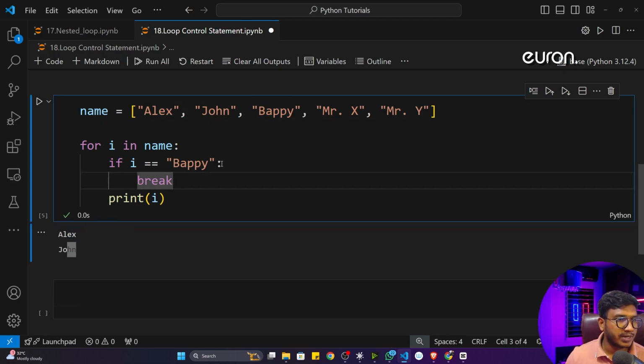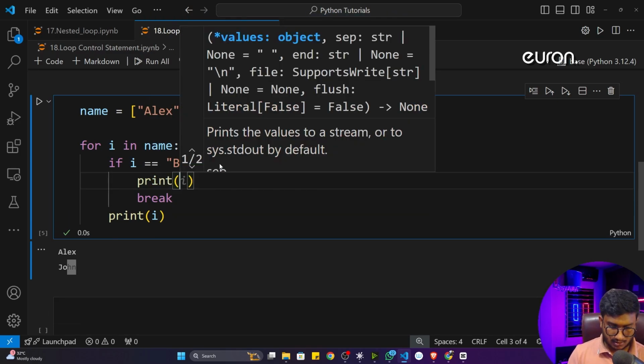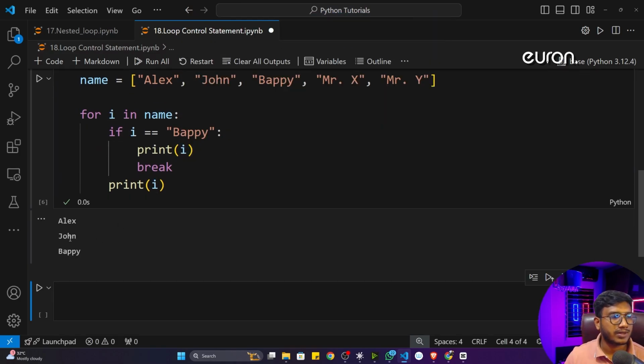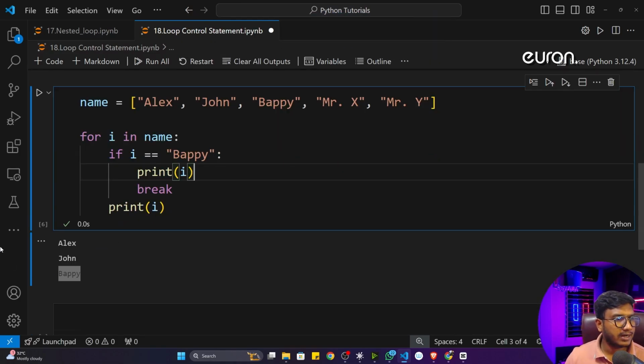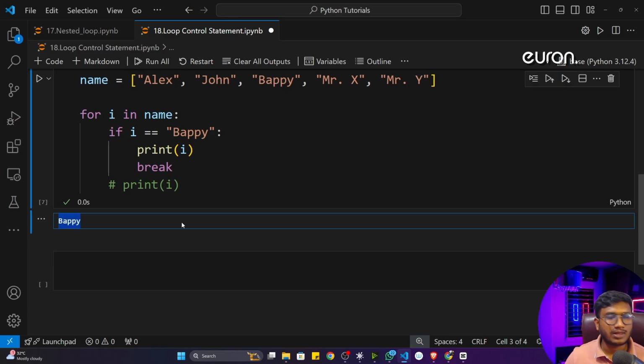But let's say I want to also print my name. What I can do, I can just print it here. So it will print my name, print i, then it will break the loop. Now you can see Bappi, I got it. And let's say you don't want to print this particular name as well, what you can do, you can comment this particular print statement. And if I now execute this particular program, you'll see only my name would be printed.